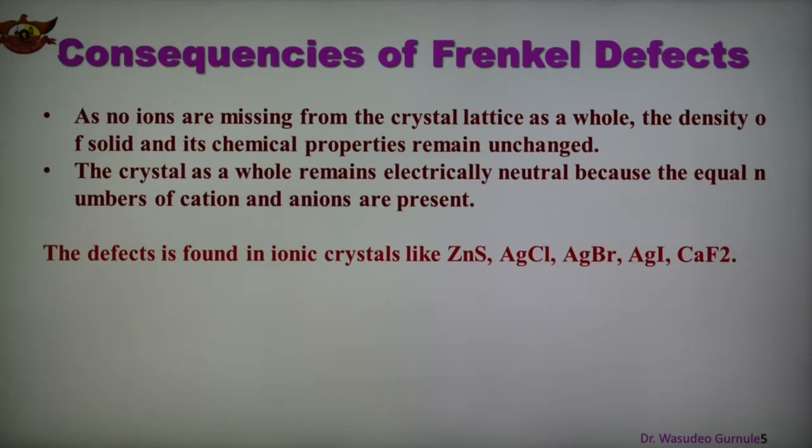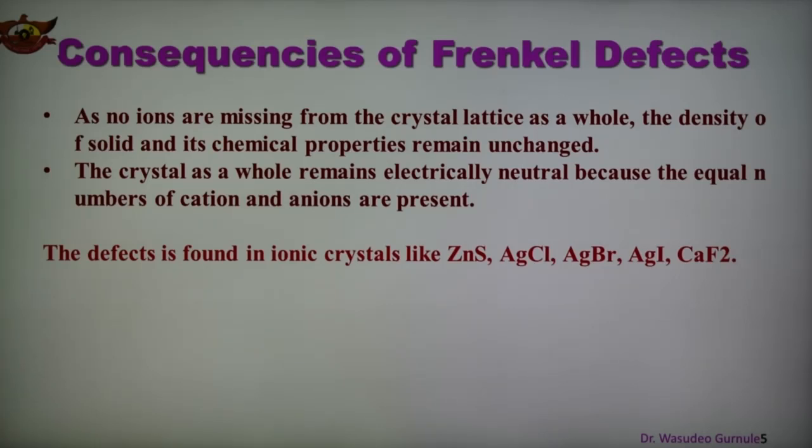The first consequence is that no ions are missing from the crystal lattice, and therefore the density of the solid and its chemical properties remain unchanged. As we have seen, there is a cation vacancy, and that cation occupies an interstitial site. There is no change in that case.